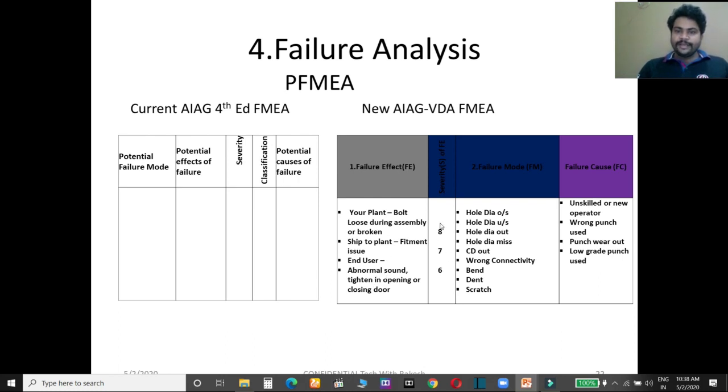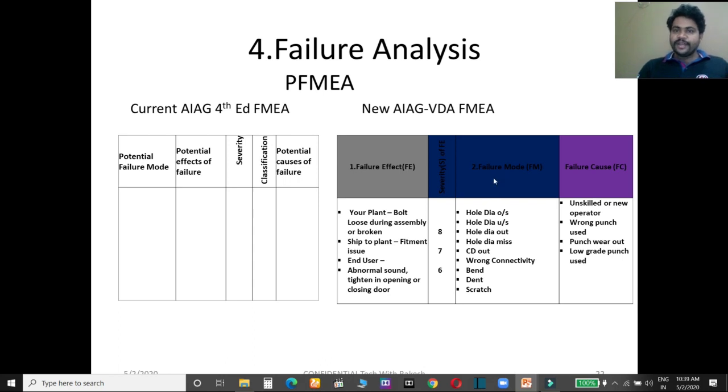Then you have to come to the severity of the failure effect. What is the severity of that failure at your plant level? What is the severity at shipment to the plant, when you are at your customer? So at different locations, meaning at your plant, at your customer, at your end user, the severity can be different or it can be similar. So you have to write 3 severities here.